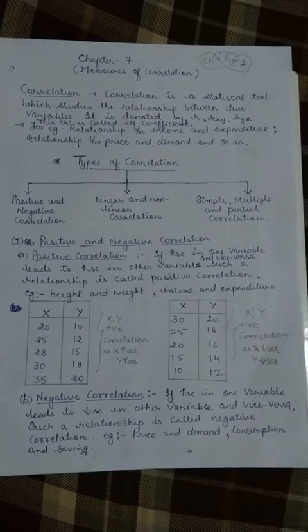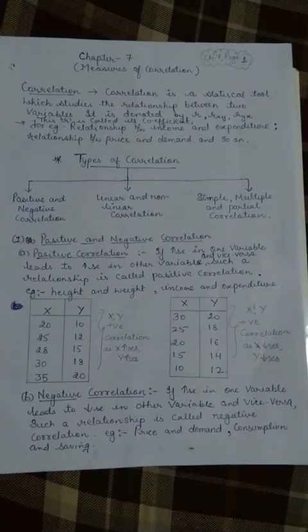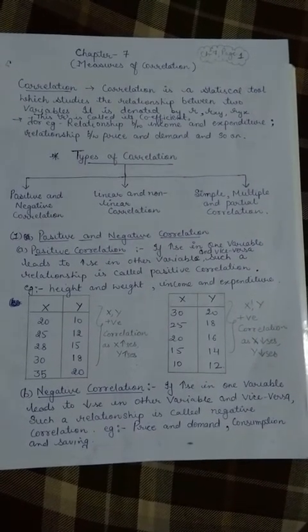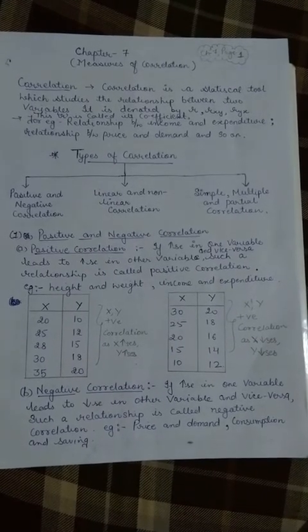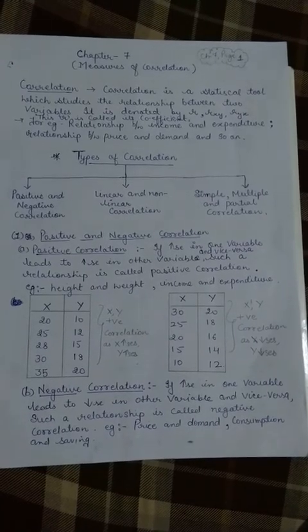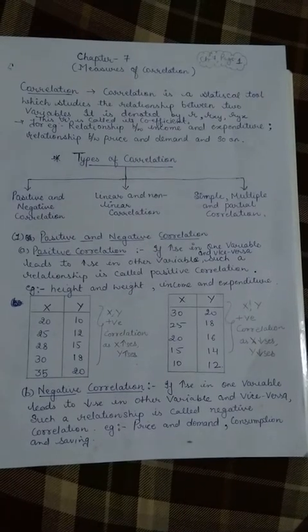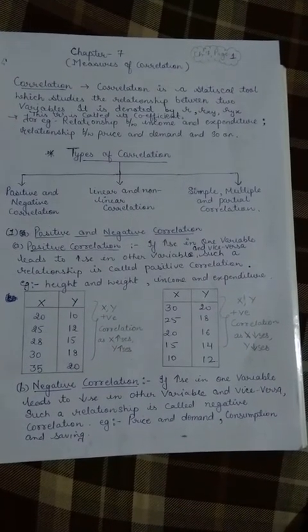Until now, children, we have covered 6 chapters. The last chapter which we have covered was measures of dispersion, and this is the new chapter which we will start today, chapter 7, measures of correlation. In this chapter, children, we will study how the related data given to us are related to each other.